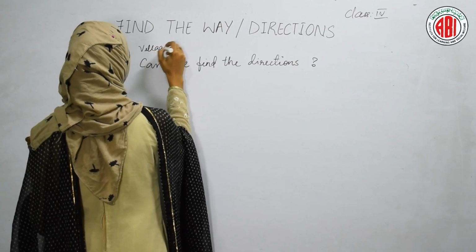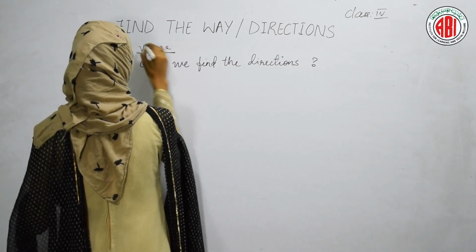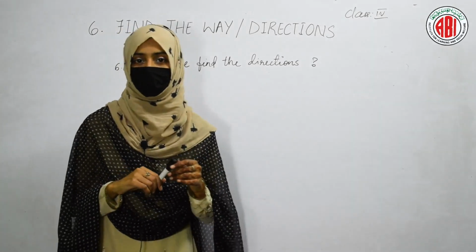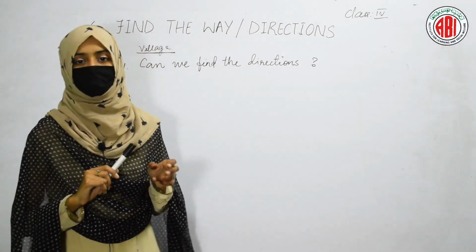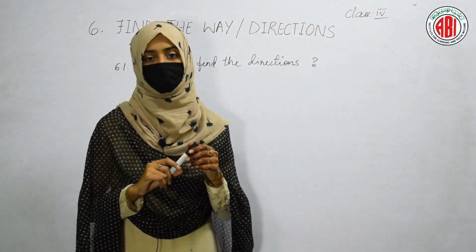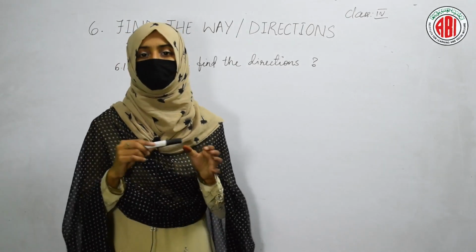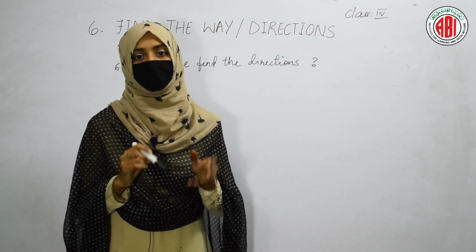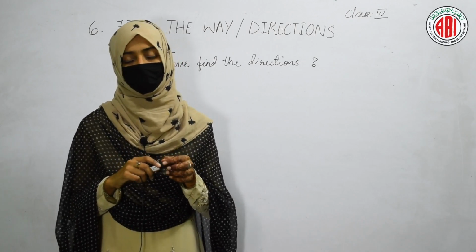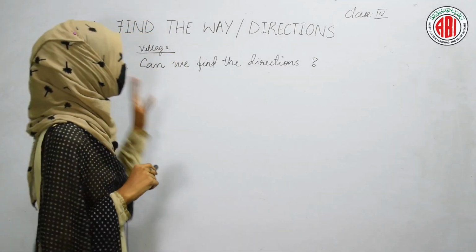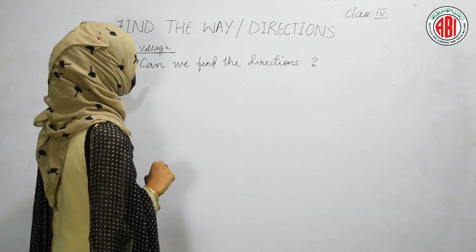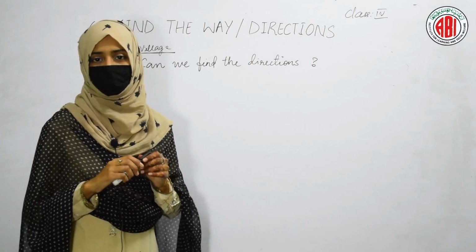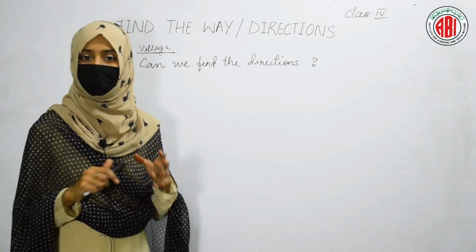We all know that in the village there are so many places present. Huts are present, rivers will be there, greenery, plants and agricultural fields will be present in the village. So there are different locations in the village. So how can we find the direction? Our first topic in the lesson, Find the Way or Directions, is: can we find the directions? Yes, we can find the directions. So how? Let us see.